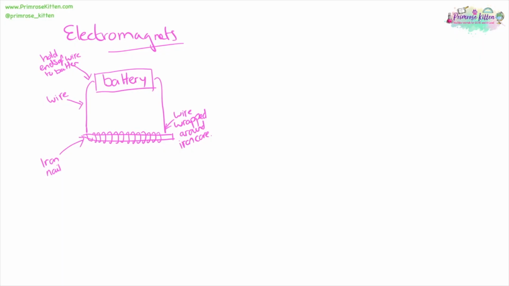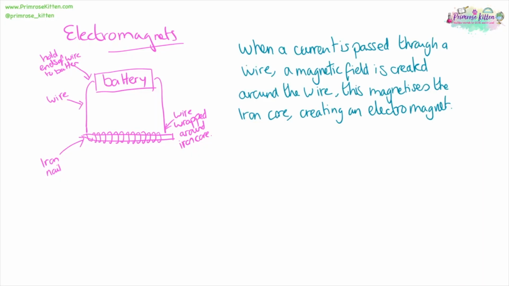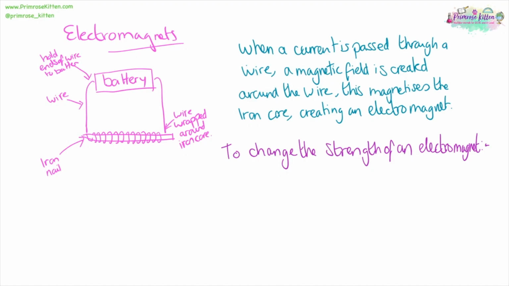When a current is passed through the wire, it creates a magnetic field around the wire, and this in turn strongly magnetizes the iron bar, thus creating our electromagnet. If you want to change the strength of an electromagnet, you can do two things. You can change the current, or you can change the number of turns or coils that the wire is wrapped around the iron core.